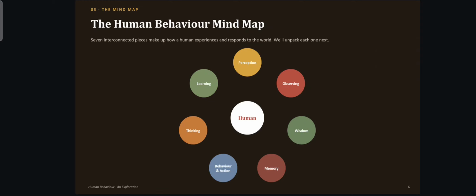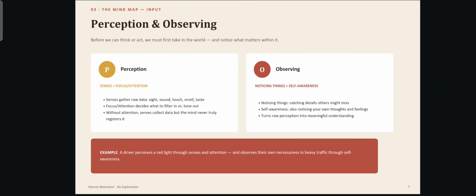Next, the human behavior mind map. There are seven interconnected pieces that make up how a human experiences and responds to the world. We will unpack each one next. The seven interconnected pieces are perception, observing, wisdom, memory, behavior and action, thinking, learning.